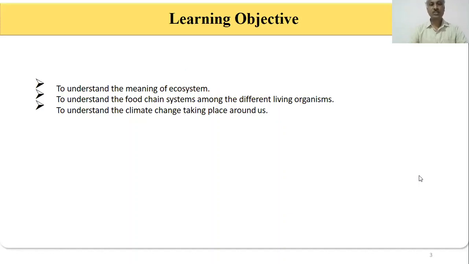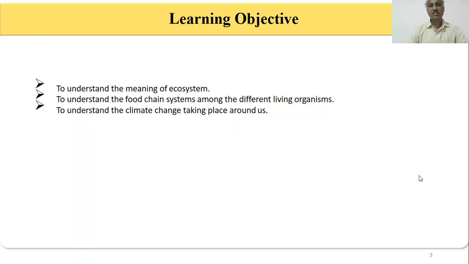So before going to that ecosystem, first we will learn what are the objectives of today's class, that is session 3. Here, in order to understand the meaning of ecosystem, we have to know what we mean by the ecosystem, and not only the meaning of ecosystem, we can also understand the food chain among the systems of different living organisms.